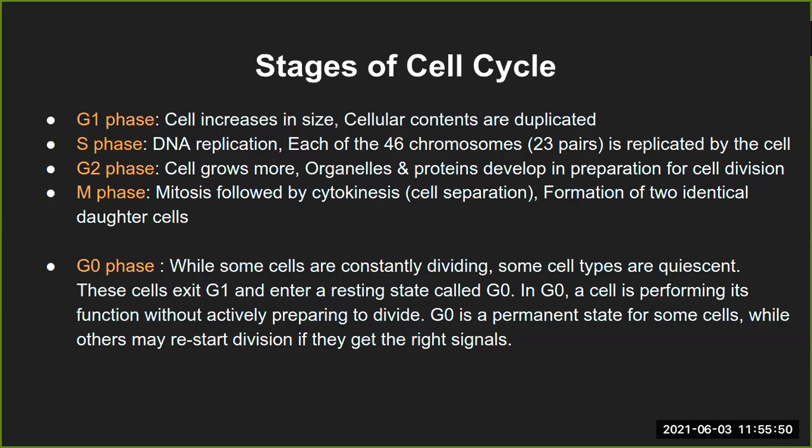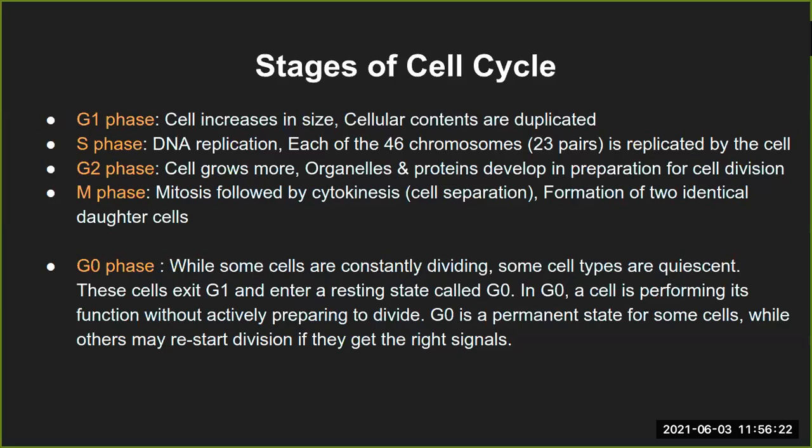But that does not happen with nerve cells, or some of the kidney cells, or some of the liver cells, or even the heart cells, right? They don't get replaced every now and then like skin. So those cells go into a resting phase, which is called the G0 phase. G0 is a dormant stage of the cell, where the cell is performing its function but is not undergoing division.